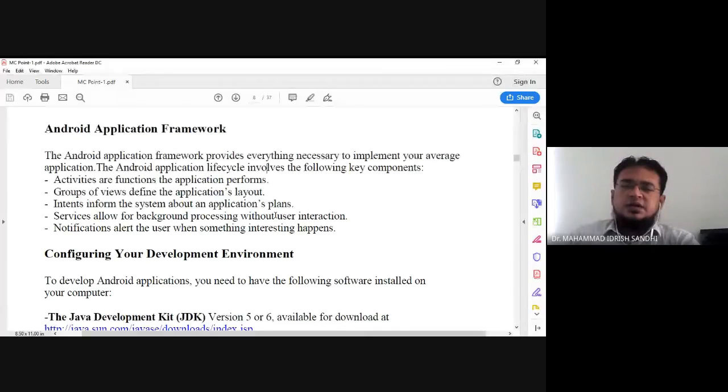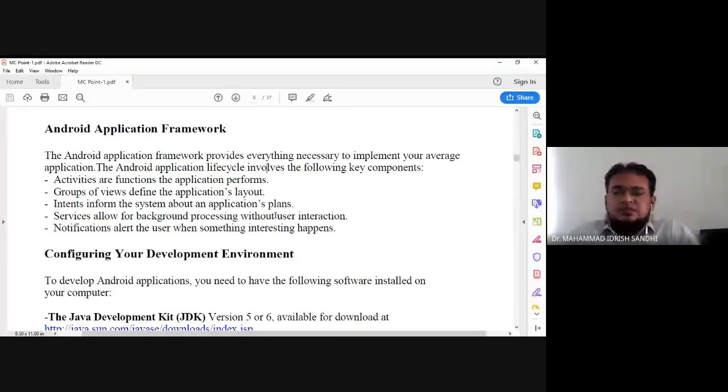So the Android application framework provides everything necessary to build your average application. If you want to create one simple average application that does not have many facilities, only simple ones, then with such kinds of average applications, we are seeing the Android application lifecycle. We have seen lots of lifecycles. Here the Android application lifecycle involves the following key components. Which components are involved, we are going to see here.